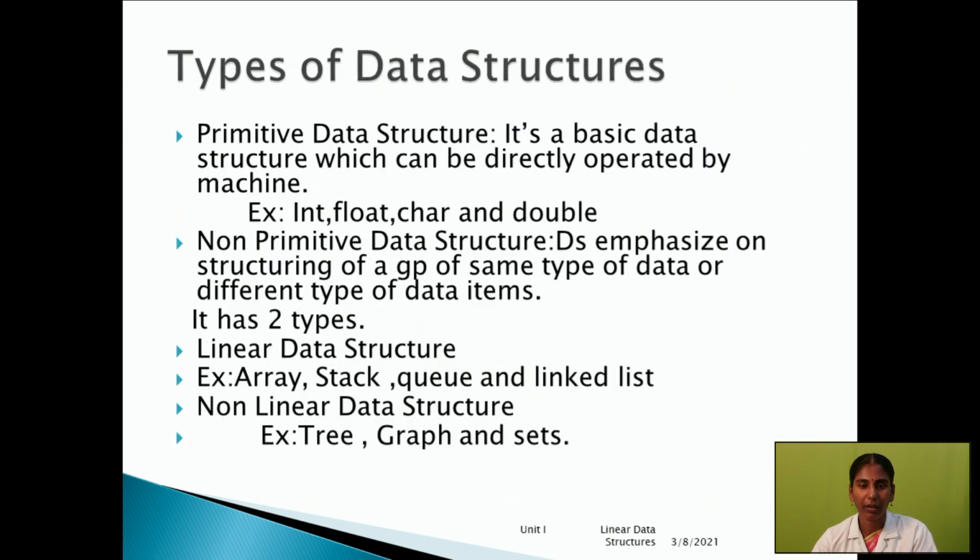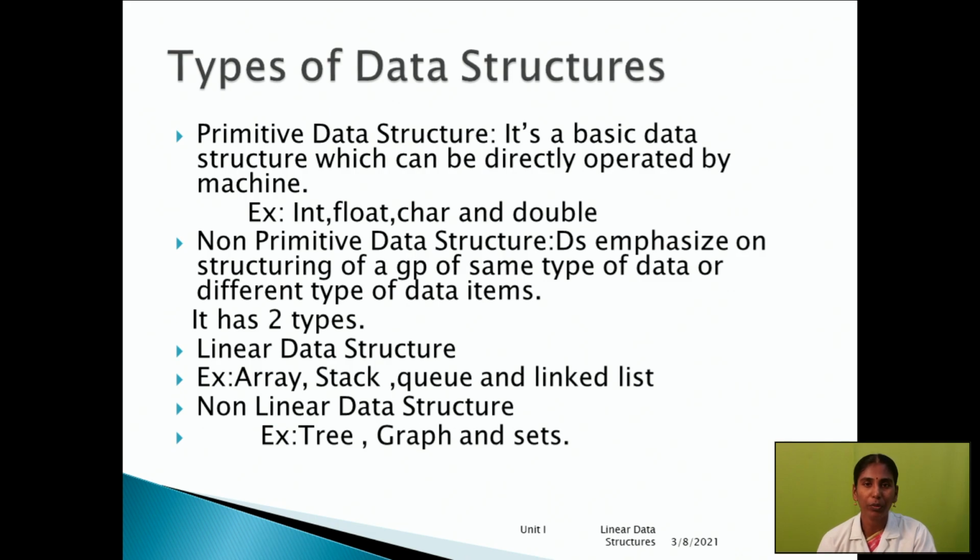The next slide is types of data structures. There are two types: primitive data structures and non-primitive data structures. What are primitive data structures? They are data structures which can be directly operated by the machine. Suppose we give one data, based on the data the compiler will work. Only the machine operates on it, that's why it is called primitive data structures.